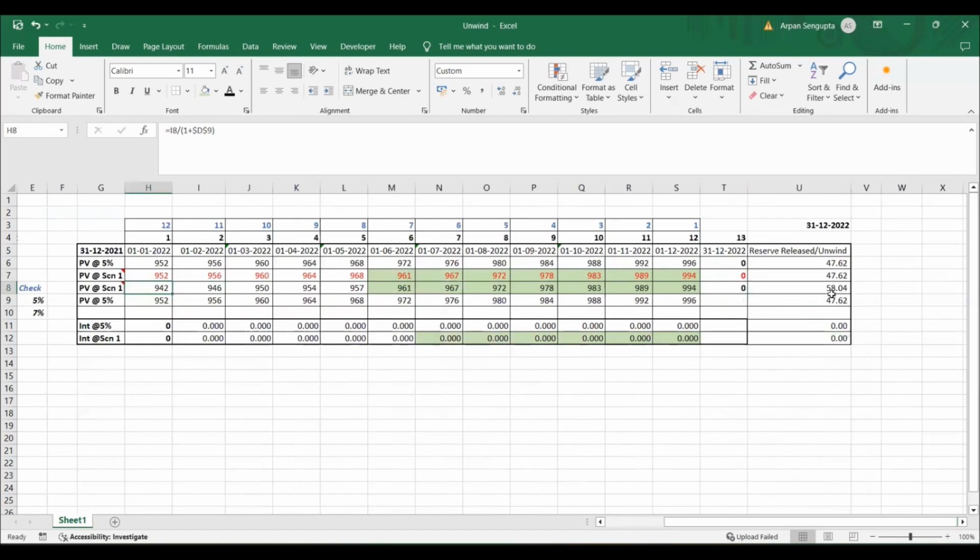So now we are getting a release of interest or unwind, which is 58, which is as per our expectation higher than 47.62. So this means that this calculation is correct, which I have written. This is the wrong calculation. This is the right calculation, right? But as an actual student, we need to check it somehow, right? Because I don't know which is correct, if this is correct or that is correct. And also, it's a requirement of CP2.